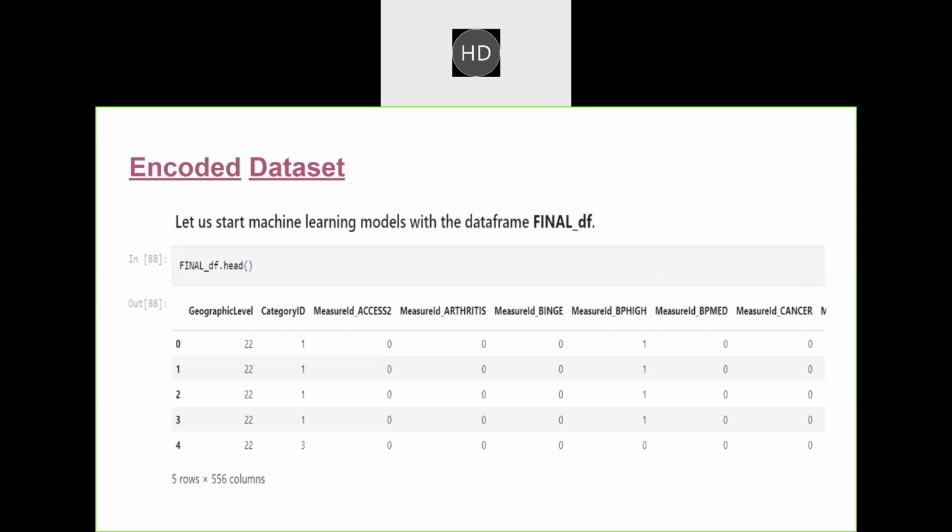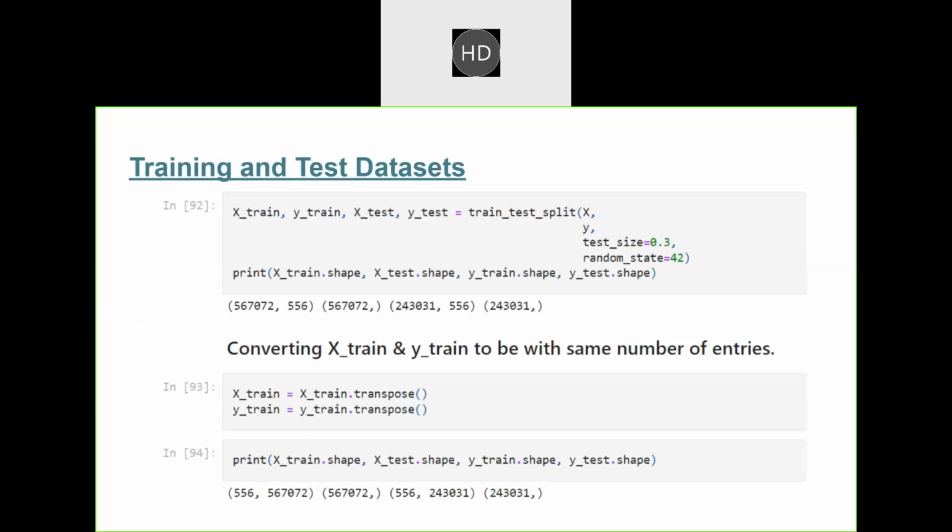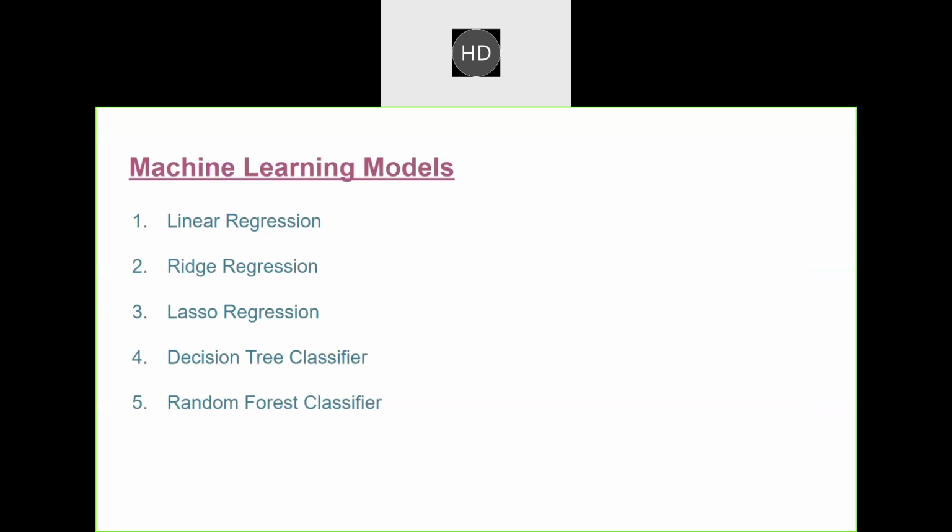In the same way, after encoding all other categorical value columns, this is our final encoded data set. As you can see, all the values have been turned to numericals. And then came training and testing data sets. We have split our data set into 70% training and 30% test data set. As you can see, these are the code snippets for that. Next slide.